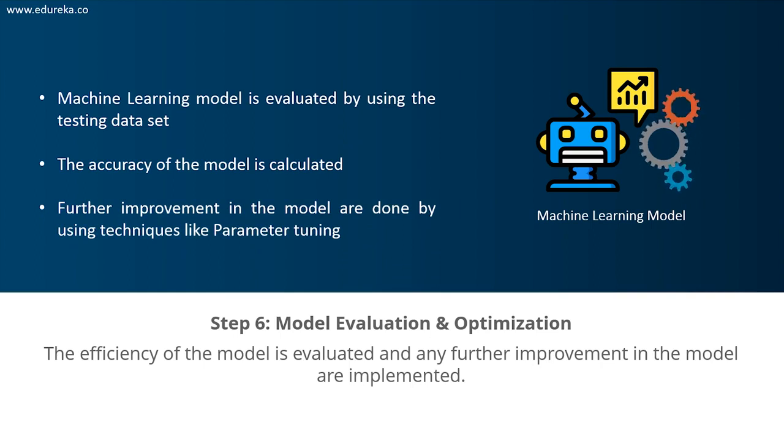Before I move any further, I don't know if all of you know what training and testing dataset means. In machine learning, the input data is always divided into two sets. We have something known as the training dataset and we have something known as the testing dataset. So in machine learning, you always split the data into two parts, right? This process is known as data splicing. Now, the training data set will be used to build the machine learning model, and the testing data set will be used to test the efficiency of the model that you built. This is what training and testing data set is.